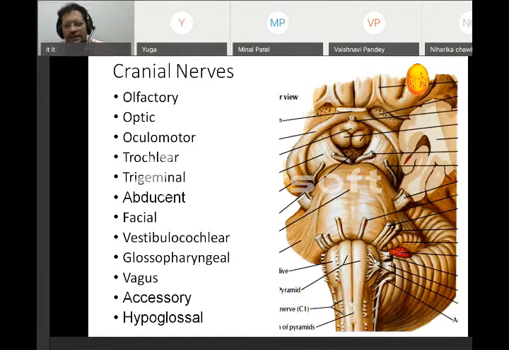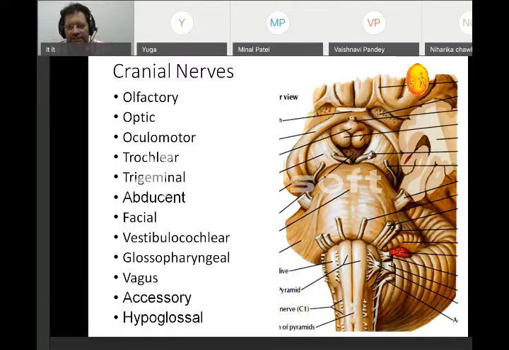So apart from the 12 cranial nerves, 10 cranial nerves arise from the hindbrain. We'll see them one by one and we'll summarize again. We have seen the first cranial nerve, olfactory, going into the brain, that is the sense of smell. Then optic, taking the sense of vision. It directly goes inside the brain. So these first two are called tracts.